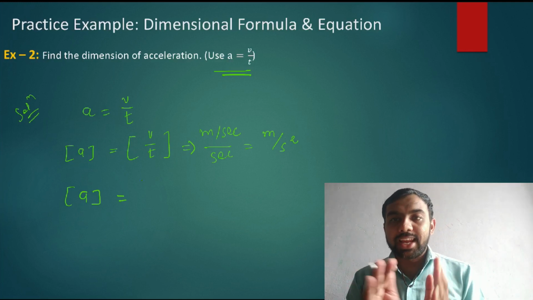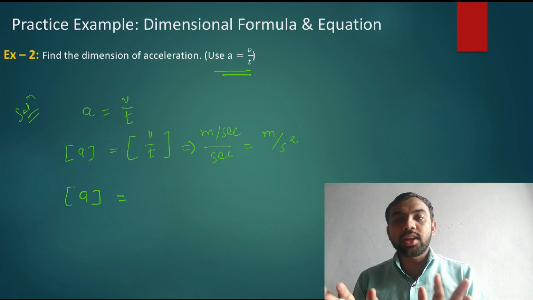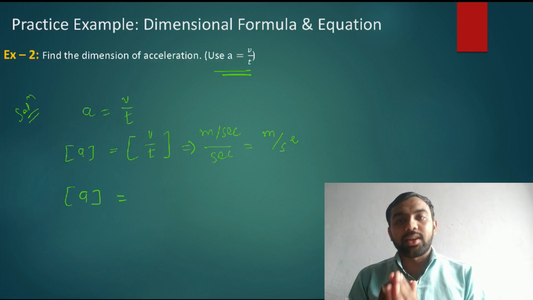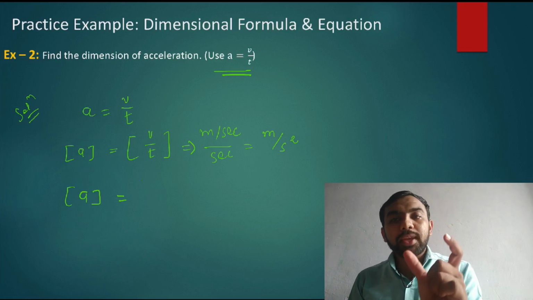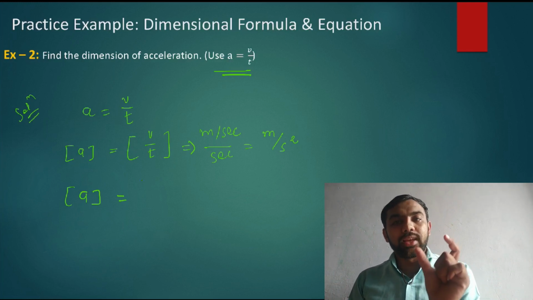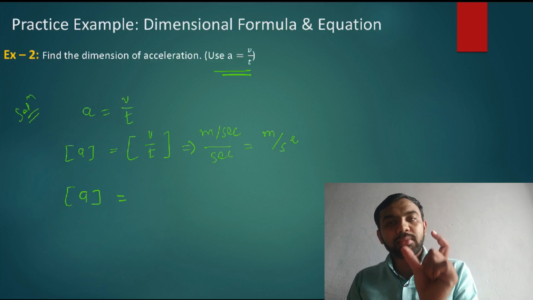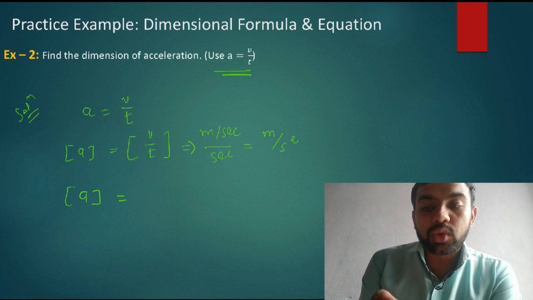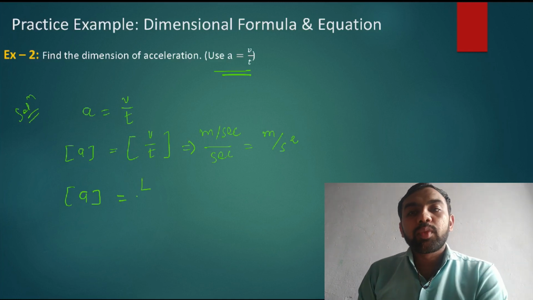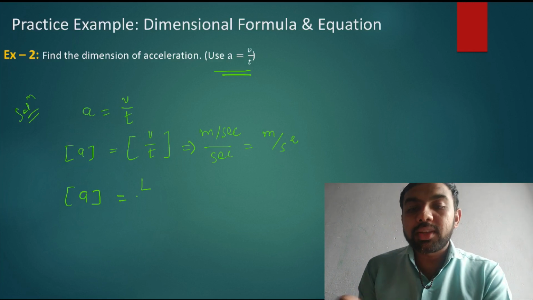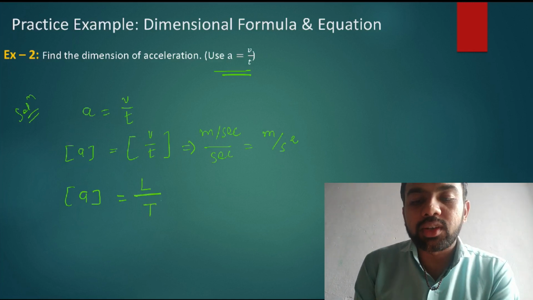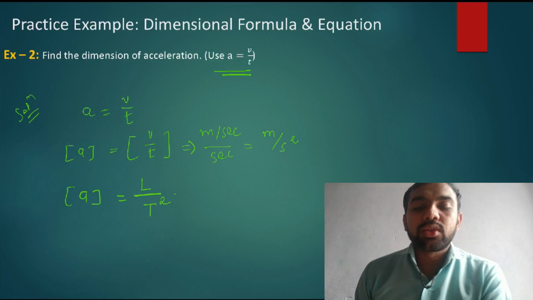Here, small m does not mean mass. Capital M means mass, so you replace the kg by capital M. Small m means meter, a unit of length, so you replace the meter by capital L. You write the answer this way: in the numerator L. Second means time, so you replace s with T. How much power? 2. So T raised to 2.